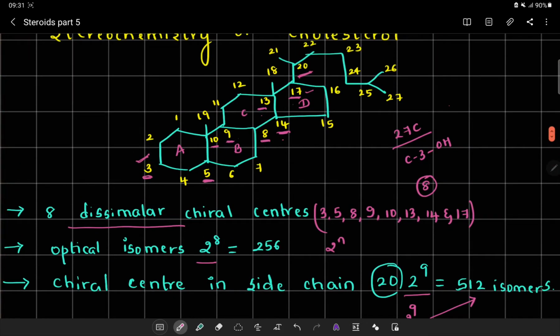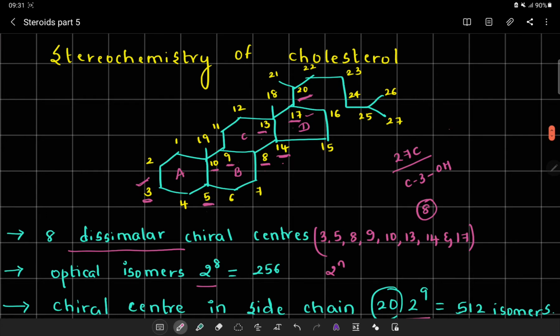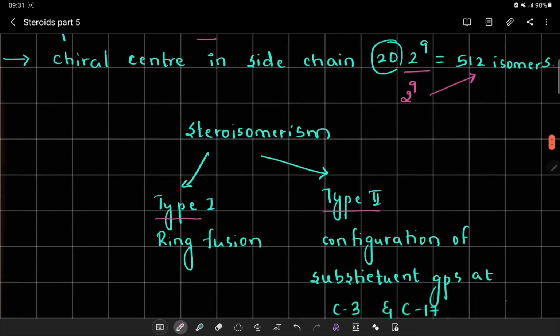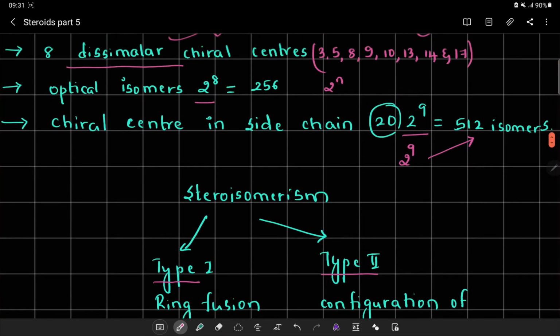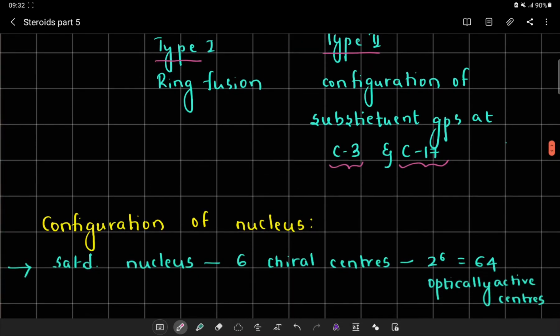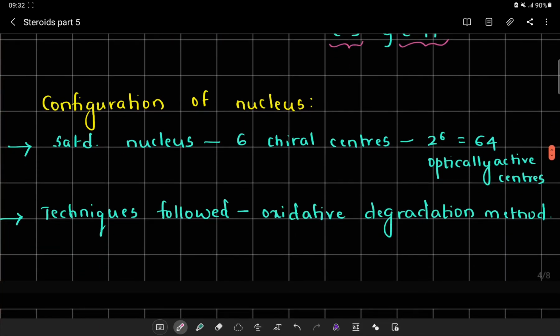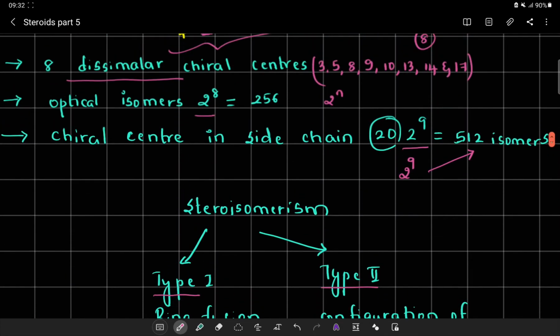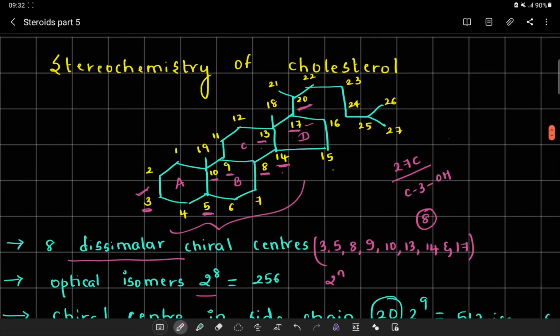So basically, in the nucleus system, I have to consider type 1. In the type 2 systems, I need to consider C3 and C17. If I look at the configuration of the nucleus, the fully saturated nucleus, this can be considered as compound number 1.